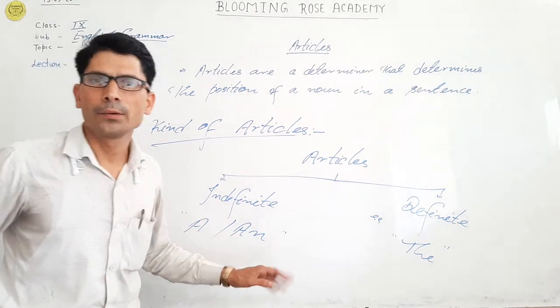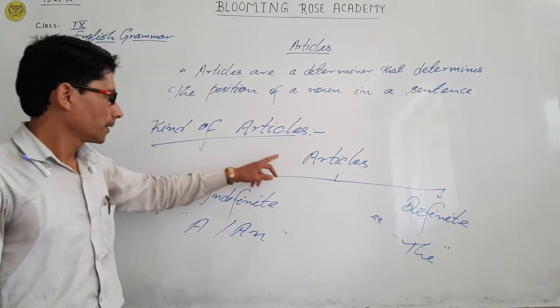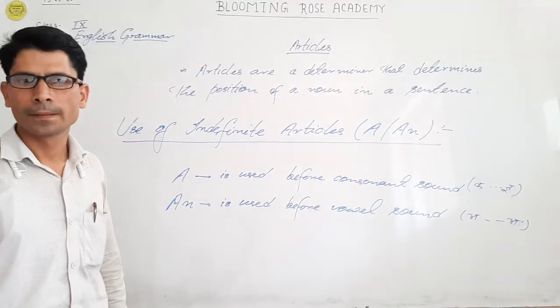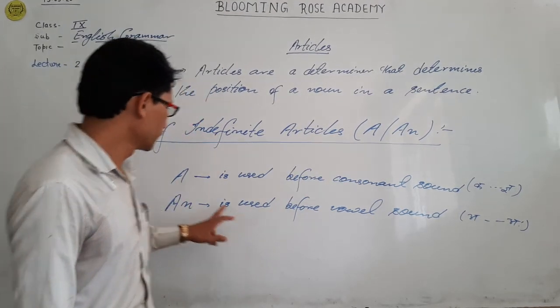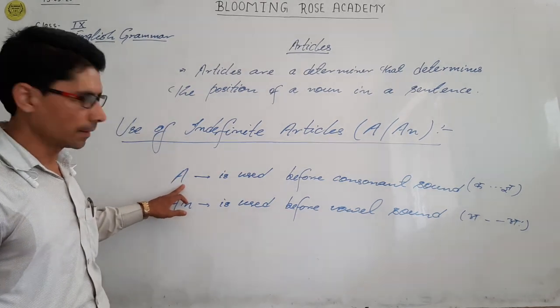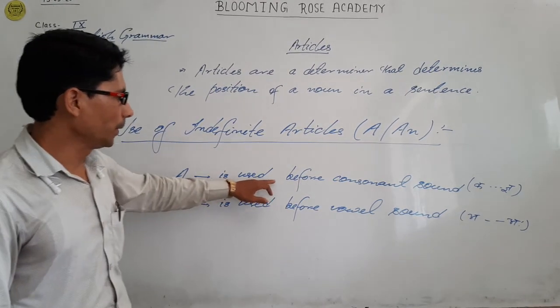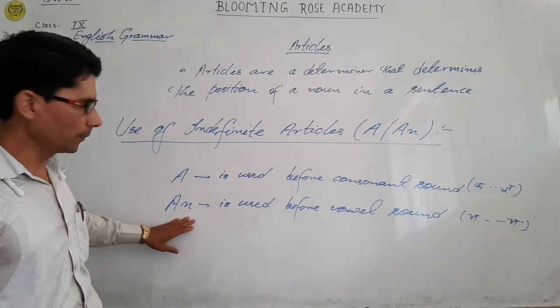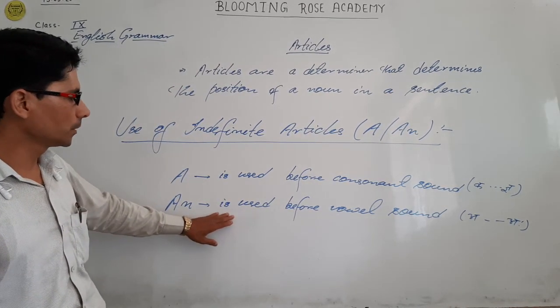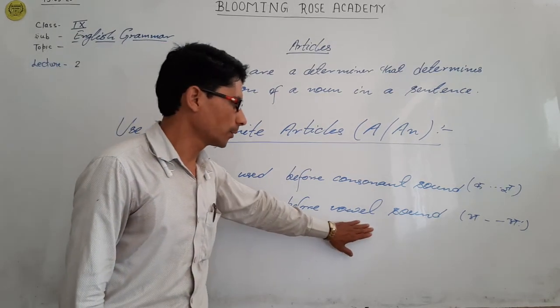Now we saw that articles are of two types. First, the use of indefinite articles, A and An. Indefinite article A is used before a consonant sound, and indefinite article An is used before a vowel sound.